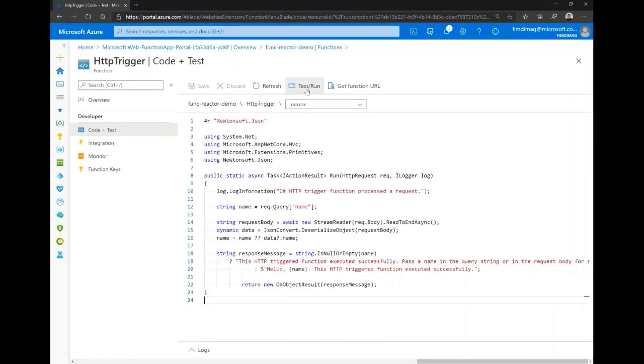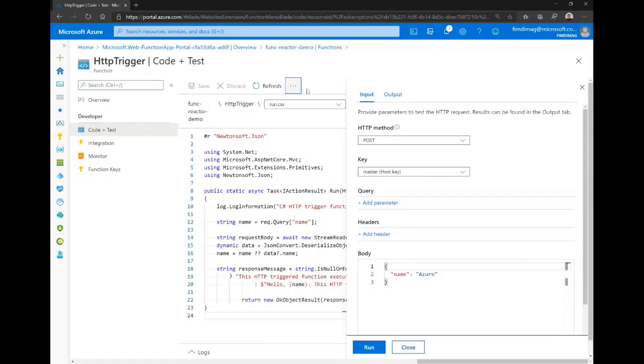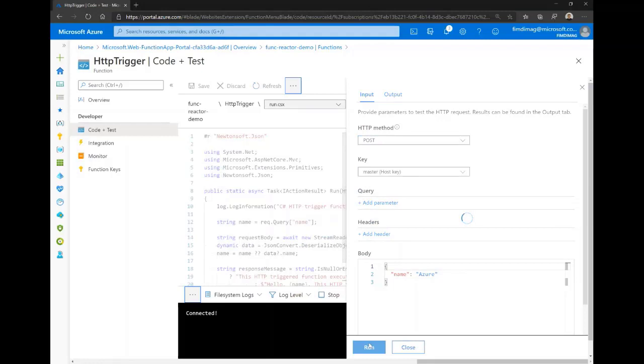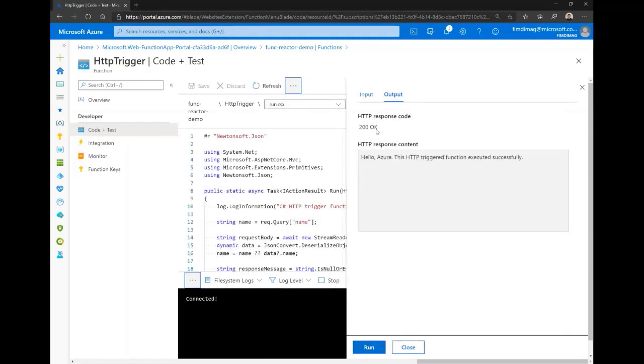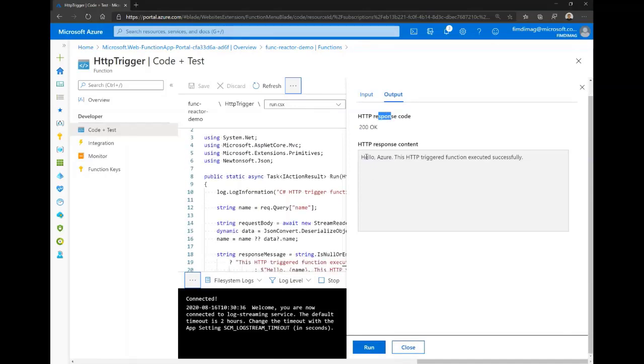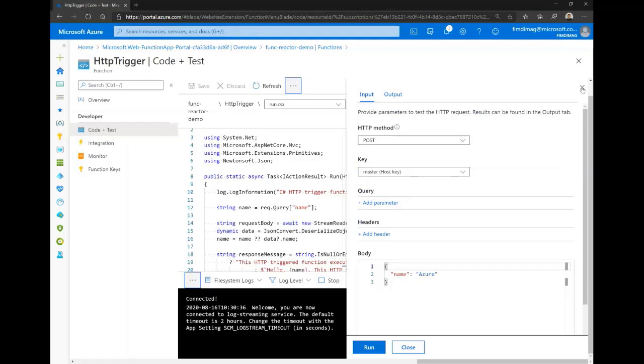We can test it and we can run it directly from the portal. Also, we can select the method here, get or post, and then we can use the key to simulate the execution of this function. And we have also the query, the headers, and the body directly. We click run, and then we need to wait for the output. The output is simple. The response code here is 200. It's okay. It was run successfully. And here, hello Azure, this HTTP triggered function executed successfully. This is, like I said, a simple function.